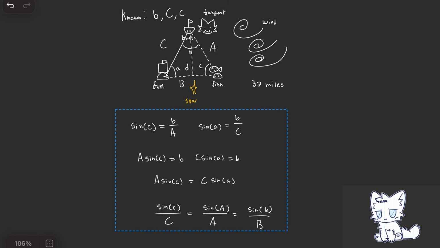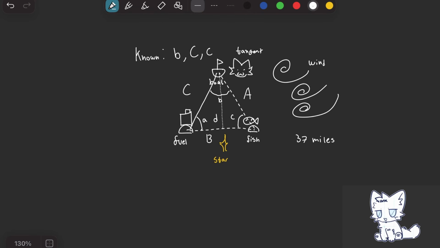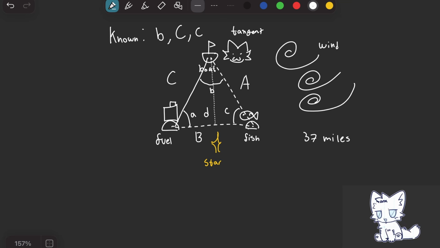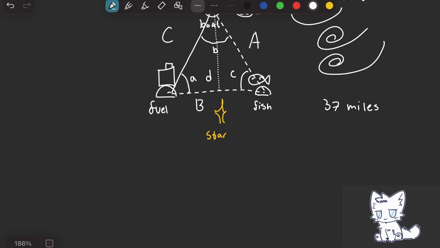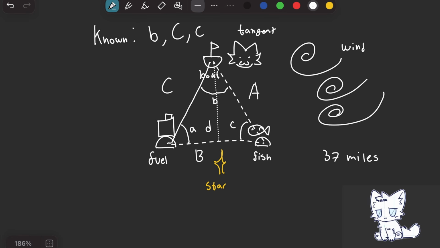So, because we are given angle B, side length C, and angle C, let's first find those values. So we're given those values, so that means let's just say C is equal to 17 miles.